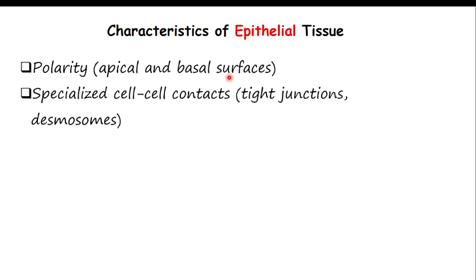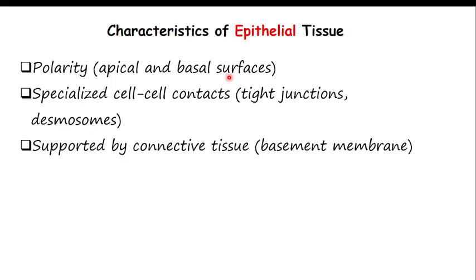Another characteristic of epithelial cells is specialized cell to cell contact, meaning there is no gap between 2 cells. They are supported by connective tissue, because epithelial cells alone can't function unless they are supported by connective tissue at the basal surface. Now, it is avascular.